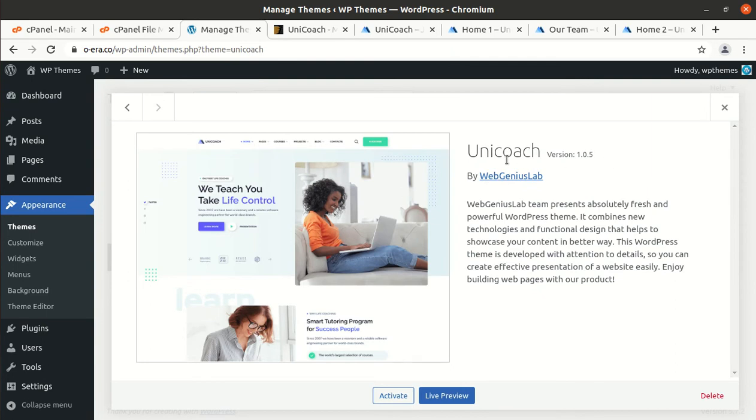This is Unicoach version 1.0.5, and this Web Genius Lab team presents an absolutely fresh and powerful WordPress theme. It combines new technology and functional design that helps to showcase your content in a better way. This WordPress theme is developed with attention to detail, so you can create an effective presentation of your website easily. Enjoy building web pages with the product. Fine, this was the introduction, and we can activate.